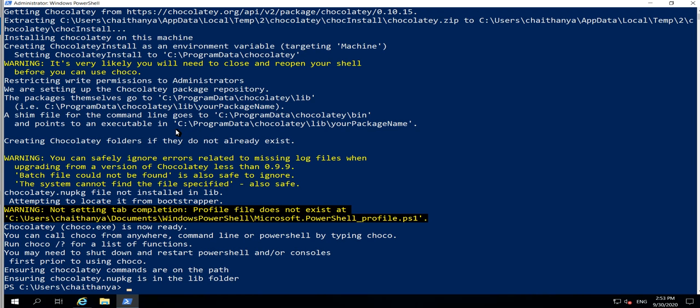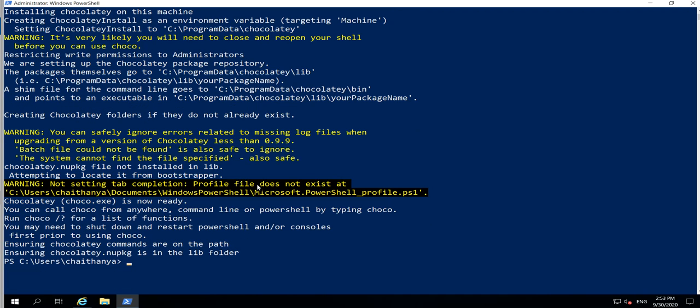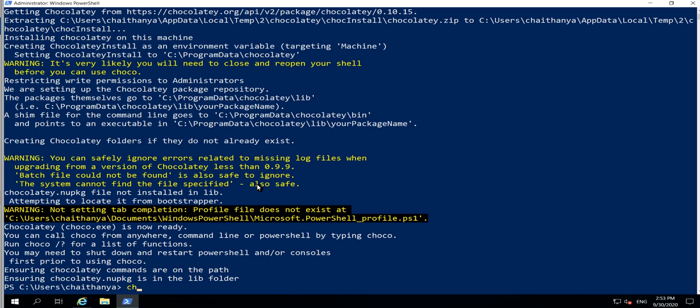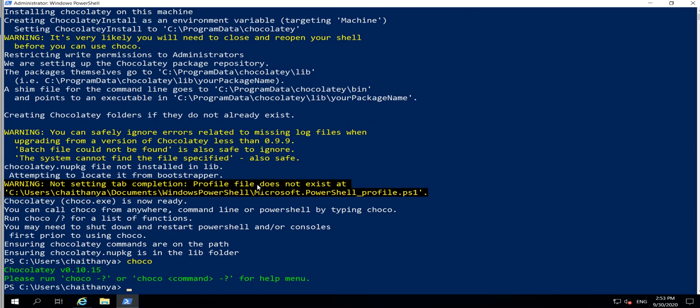In my machine, some warnings are there. These warnings you can ignore. It's safe. Now I'm typing the command choco. It will show me the version which I installed on this machine. Okay. Now I'm clearing the screen.